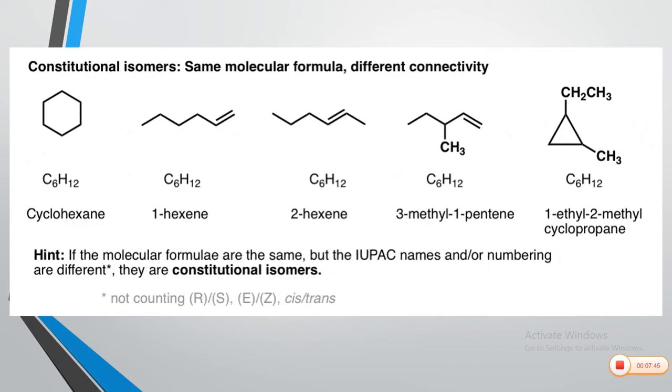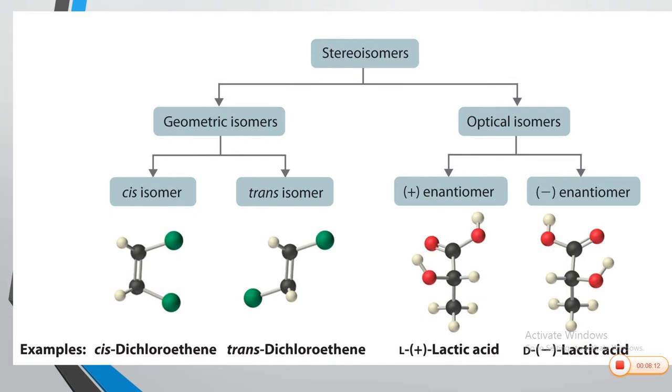Then these are some more examples of constitutional isomers. So the compounds are having same molecular formula, that is C6H12. So cyclohexane, 1-hexene, 2-hexene, 3-methyl-1-pentene and 1-ethyl-2-methyl cyclopropene. So all of these have a common formula C6H12, but they differ in the arrangement of atoms, and these are constitutional isomers. Now coming to this topic once again, coming to the scope assigned to us.